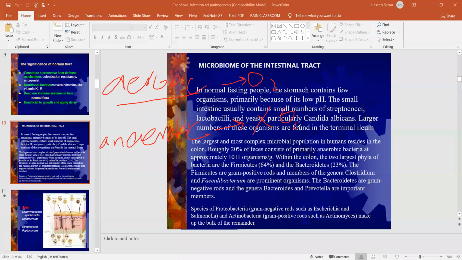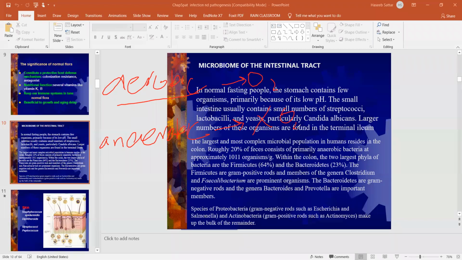And those bacteria present in body cavities where there is no air, like our intestine, where there is no oxygen or the oxygen concentration is very low. So the large intestine, the colon environment, is anaerobic, and only anaerobic bacteria can survive there.